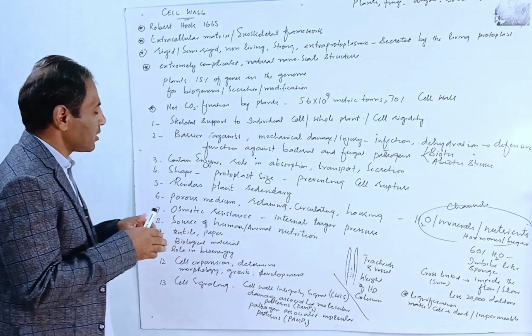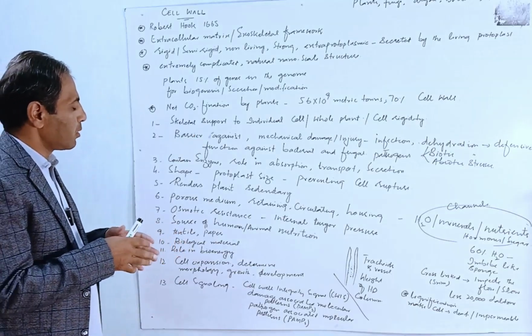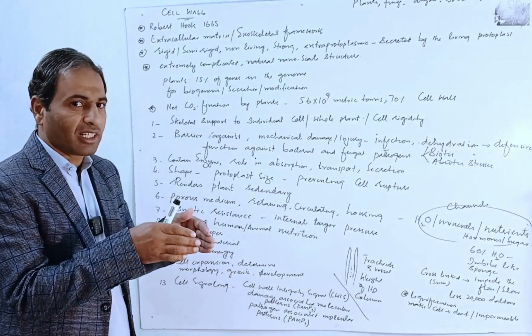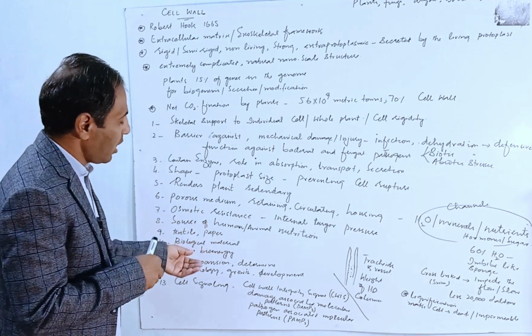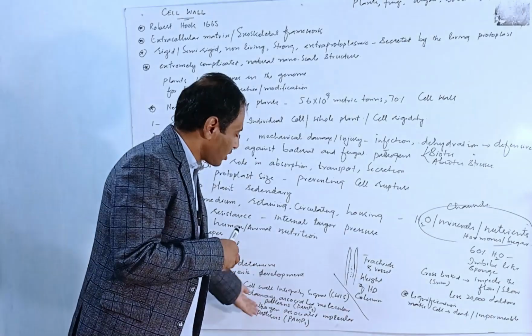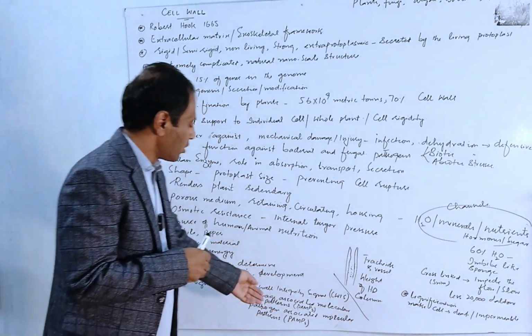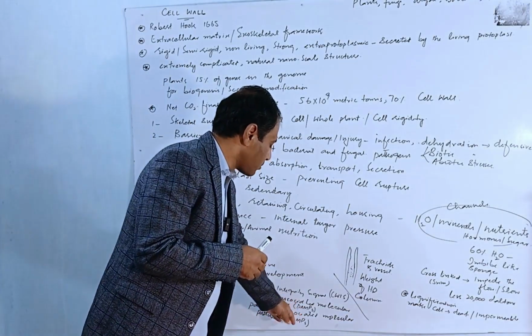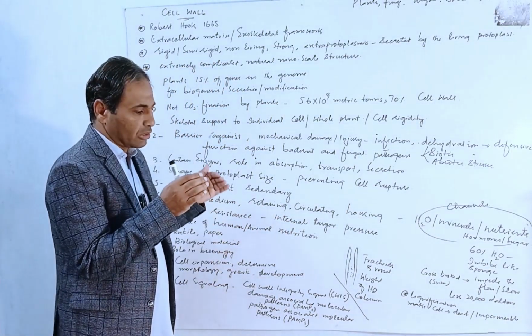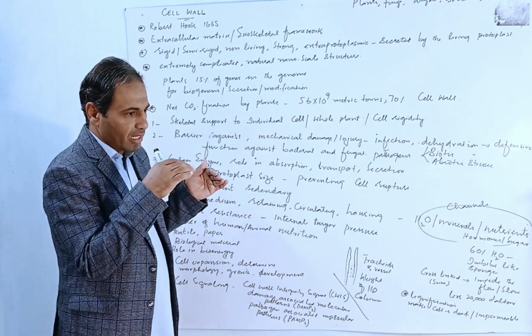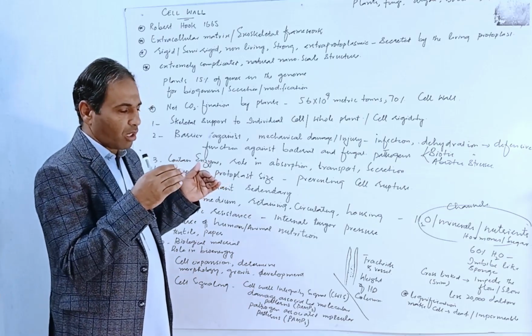And similarly, damage associated molecular pattern signals are passed down into the protoplasm and the biosynthetic machinery is activated. Similarly, the pathogen associated molecular patterns, known as PAMPs and DAMPs, both these signals are carried out through this cell wall layer.